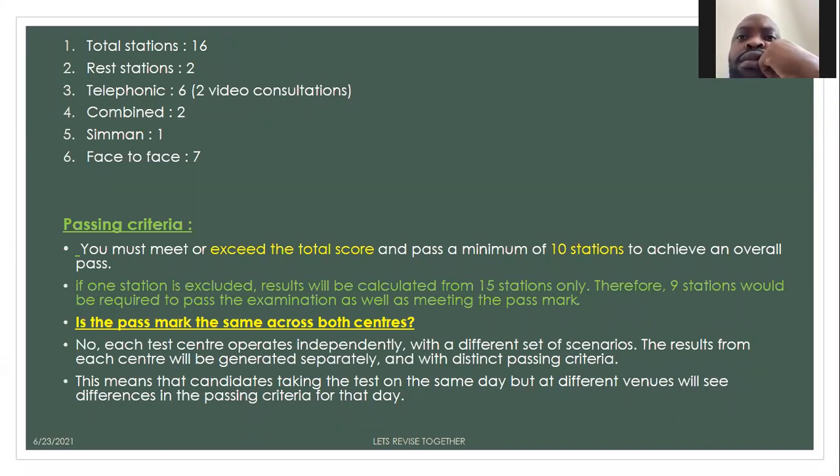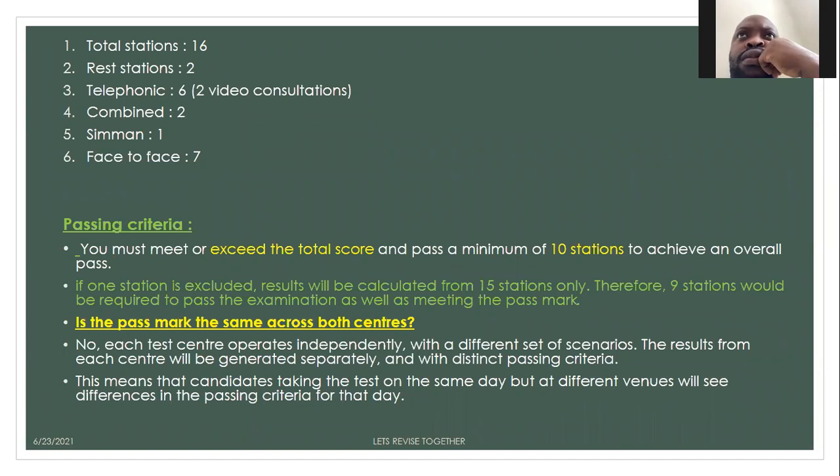Okay, since we are having two centers now, there is an ambiguity about whether the passing criteria for both of these centers will be the same or not. The marks and the stations will be the same or not. So no, both these centers are working independently, and they have different sets of scenarios.